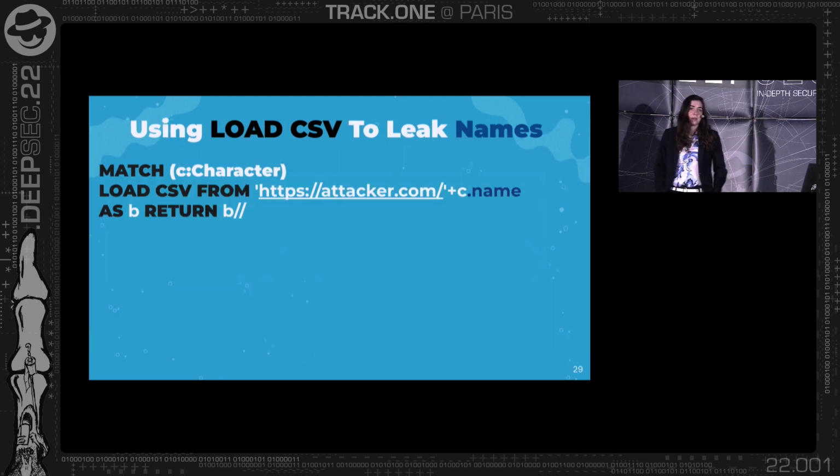OK, so we leaked labels and properties. Now let's try to leak the actual interesting stuff, the names, the SpongeBob and Patrick things. So we get all the characters and then use LOAD CSV FROM. And this time we'll append c.name at the end of the URL, because we know that there are characters right here and there is a property called name.